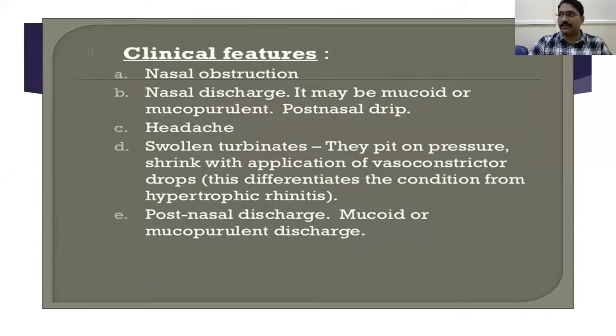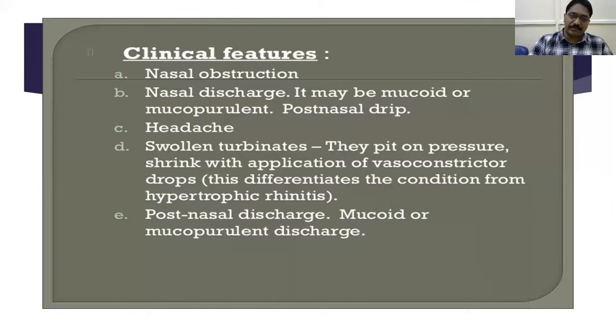The clinical features here are mainly nasal obstruction and nasal discharge, which may be mucoid or mucopurulent. There will be post-nasal drip. What is post-nasal drip? There will be dripping from the nose into the pharynx, mainly seen in sinusitis also. Headache, and there will be swollen turbinates. Importantly, the swollen turbinates pit on pressure and they shrink with application of vasoconstrictor drops like oxymetazoline, xylometazoline. This differentiates the condition from hypertrophic rhinitis.